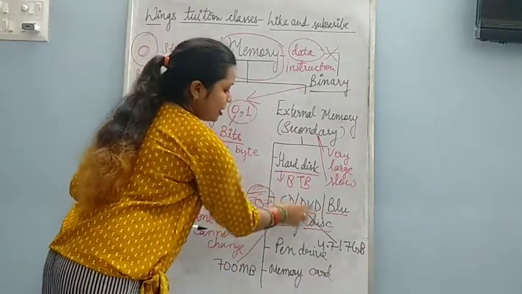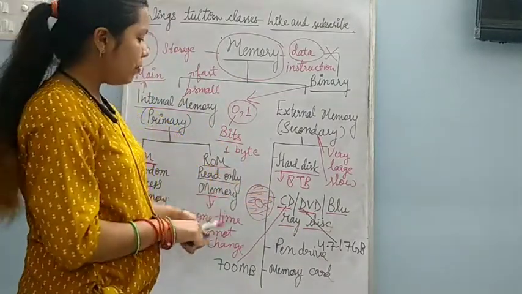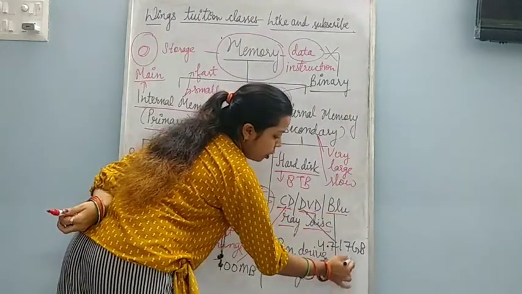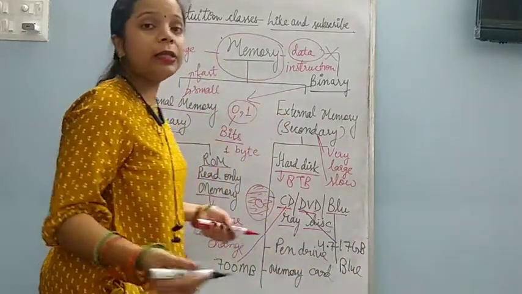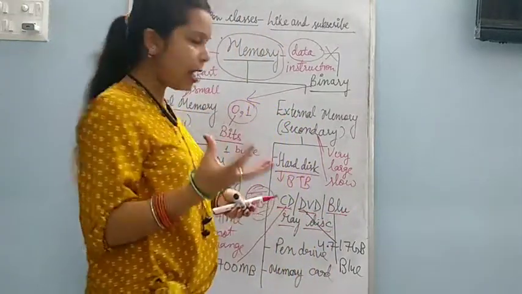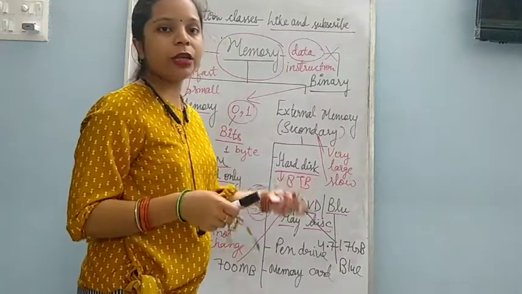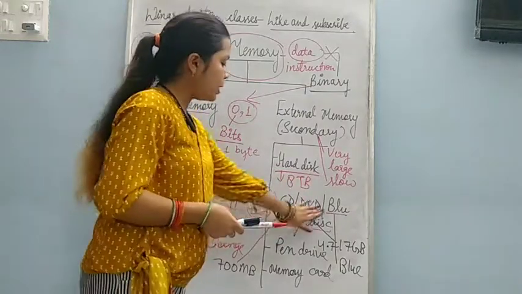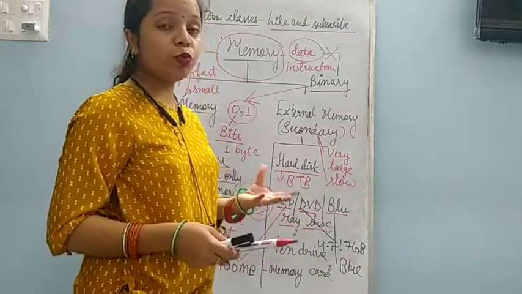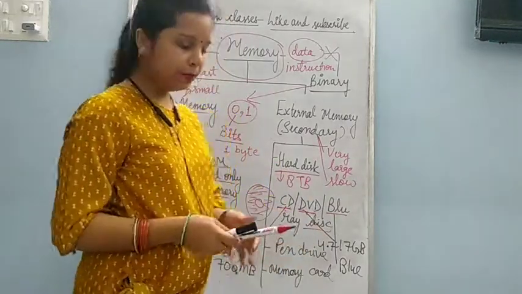Now what is Blu-ray disc? This Blu-ray disc is also circular in shape like CD only, but only one difference is there. This Blu-ray disc uses blue-violet light to store the data. Means a blue color laser light is used in Blu-ray disc for storing the data, for read and write of the data. That's why its name is Blu-ray disc. It is blue in color and it uses a blue-violet laser beam for storing the data.